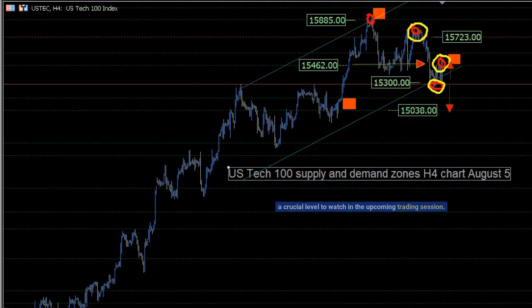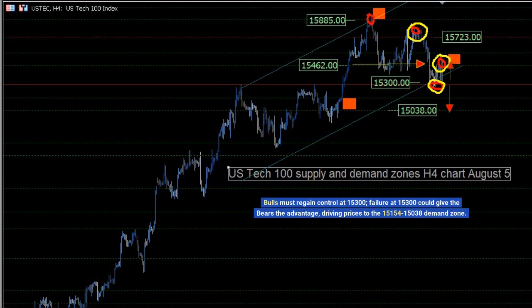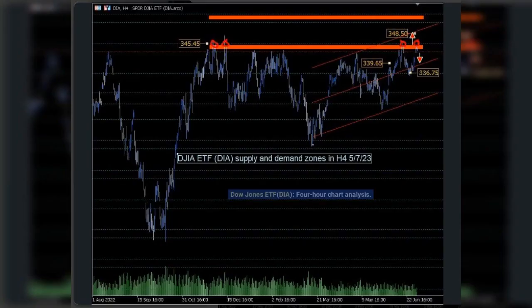a crucial level to watch in the upcoming trading session. Bulls must regain control at 15,300. Failure at 15,300 could give the bears the advantage, driving prices to the 15154-15038 demand zone. Dow Jones ETF, DIA, 4-hour chart analysis.